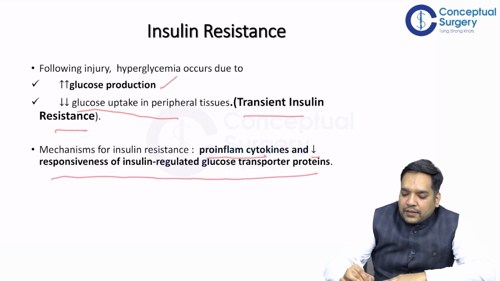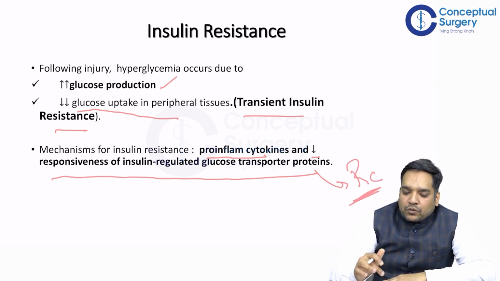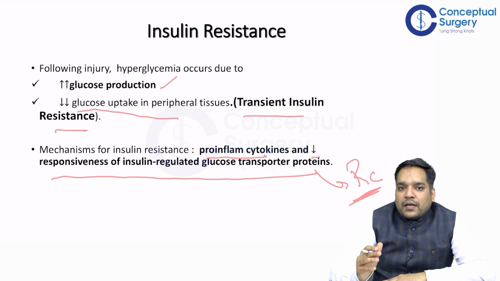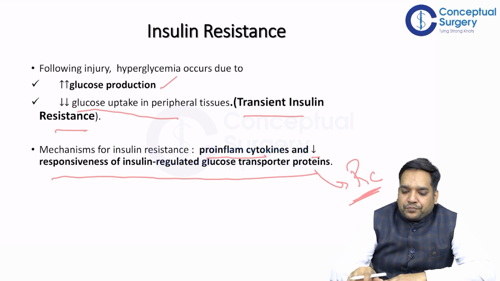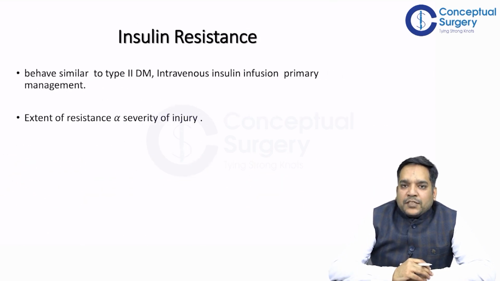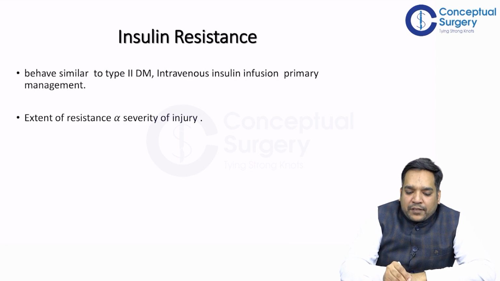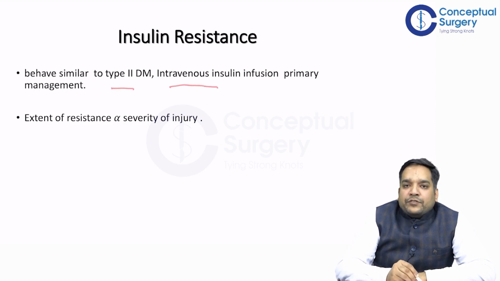This is happening at the receptor level of peripheral tissue, right? So inflammatory cytokines are also increased, and there is a decrease at the level of insulin regulated glucose transport proteins. So these patients behave typical to type 2 diabetes mellitus requiring intravenous infusion, and the extent of insulin resistance is directly proportional to the severity of injury.